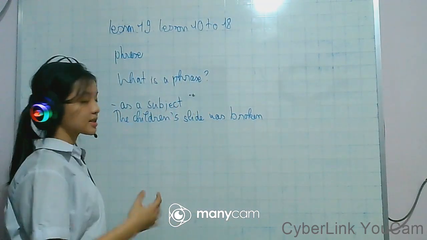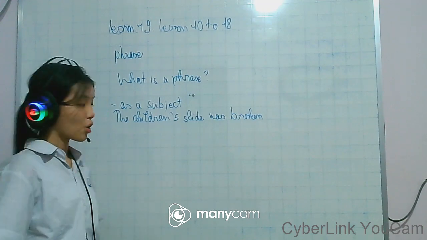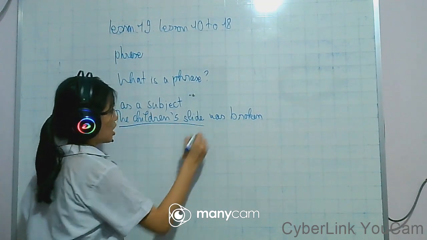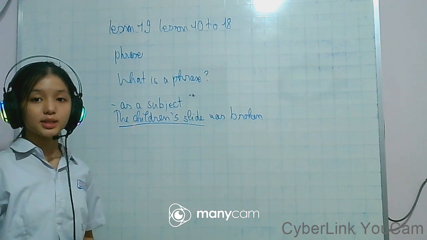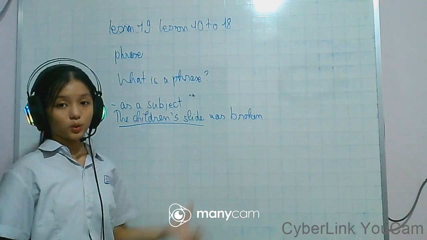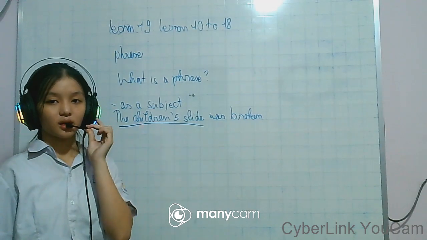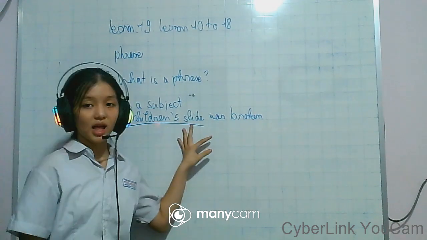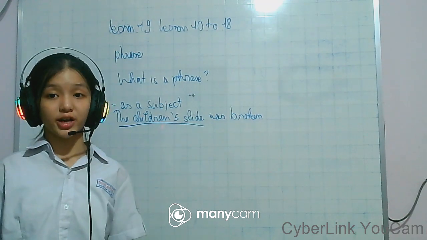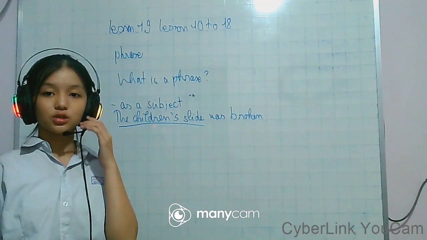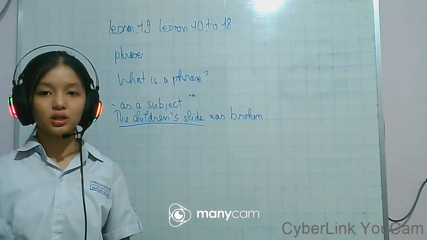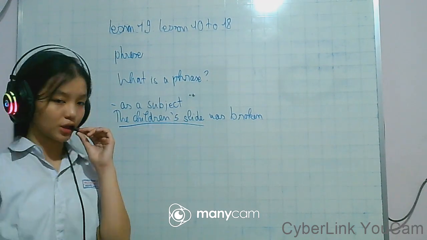So the children's slide is called a phrase because you can see it has a lot of nouns, and in this sentence it has the role of subject. So a phrase can be used as a subject.